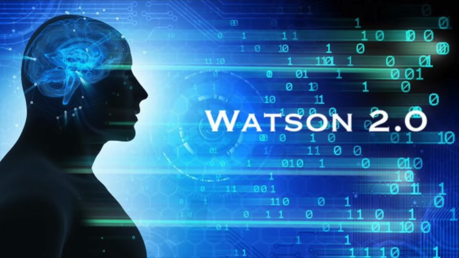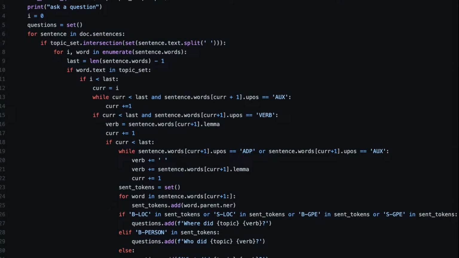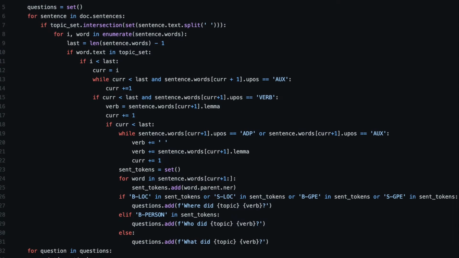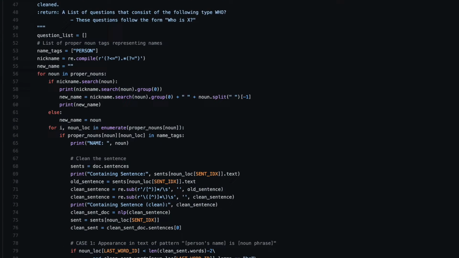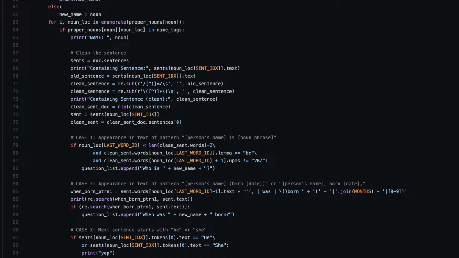Watson 2.0 is a robust model for question asking and answering given an input of some text. The first part of this model is question asking, which goes through the text creating questions based on each viable sentence. Before creating our current question asking model, we attempted to write handwritten question templates, which we soon realized was too extensive a task to complete.